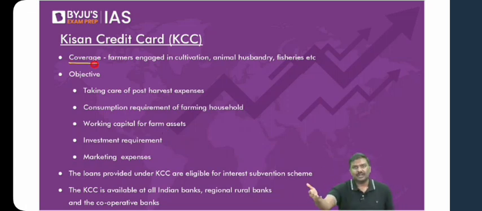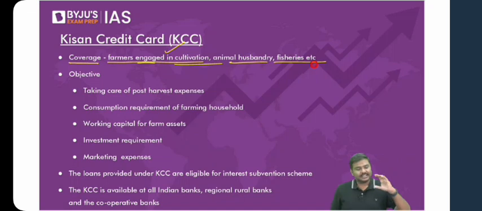For example, a farmer who is cultivating on his own land. A tenant farmer, a grouping of farmers, that is self-help groups, etc. So farmers, either tenant farmers or cultivating their own land, farmers engaged in cultivation, animal husbandry, fisheries, these kinds of cultivators are covered under the Kisan Credit Card. Now let me ask a very simple question.